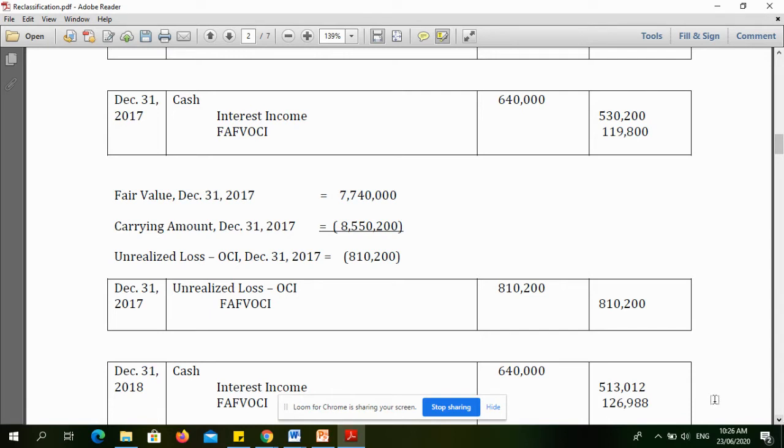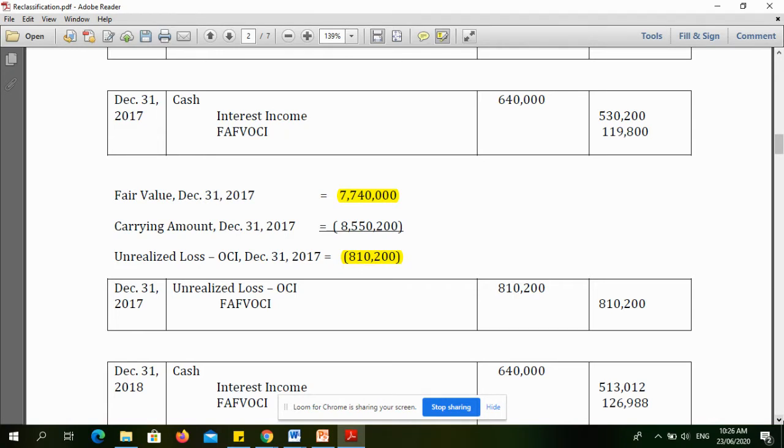So since mas mababa yung fair value sa carrying amount, then it means it is a loss. So we have unrealized loss of 810,200. So that's why we debit unrealized loss, other comprehensive income, and we credit FAFVOCI.